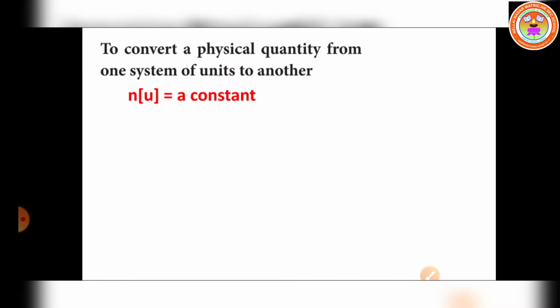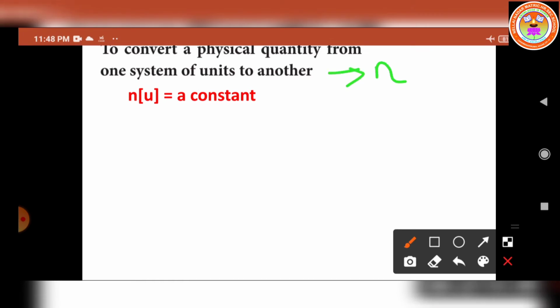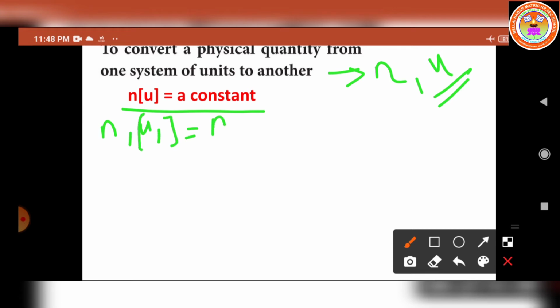Now let us see the first use, to convert a physical quantity from one system of units to another. This is based on the fact that the product of the numerical value, denoted by the symbol n, and its corresponding unit u is a constant. So we write n u is equal to constant, or we can write n1 u1 is equal to n2 u2.